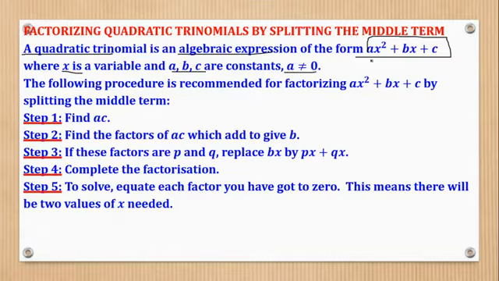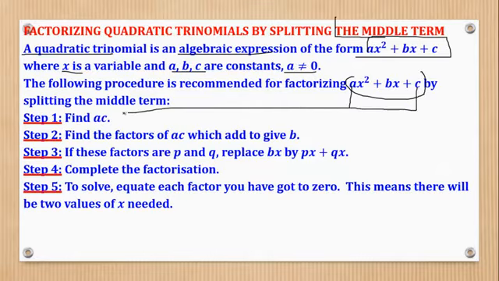Now to factorize such, we bring in this thing called splitting the middle term. But how do you split the middle term? You have to follow these procedures. So given this expression, you are going to first get the product of the coefficient of x squared times the constant to give you this. That is step 1. Step 2, find the factors of ac, of the product you have got, whose sum is equal to b. The factors of a times c whose sum is equal to b. That is what we want.